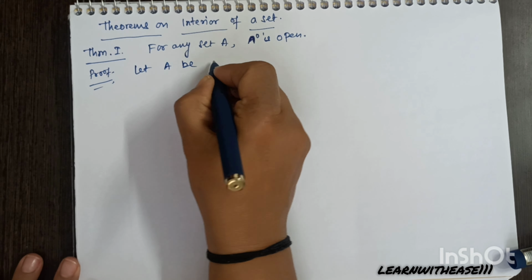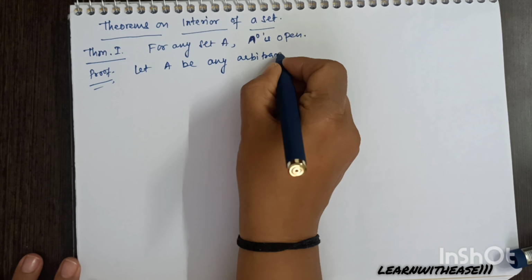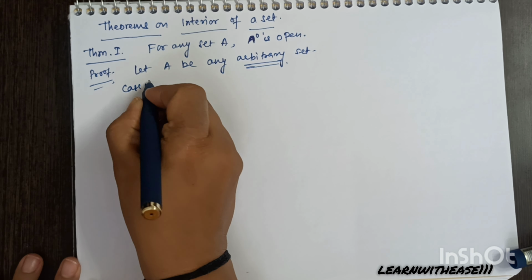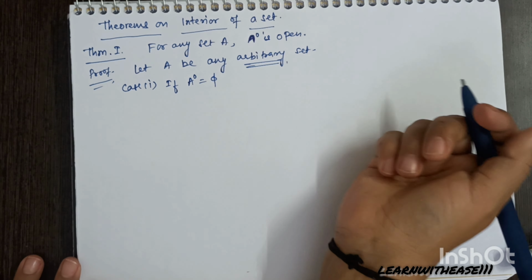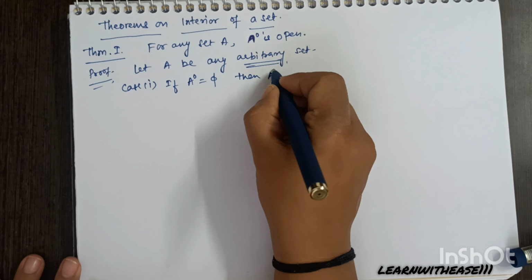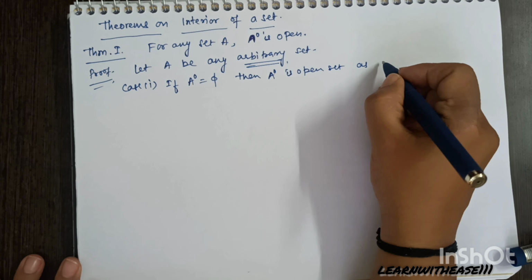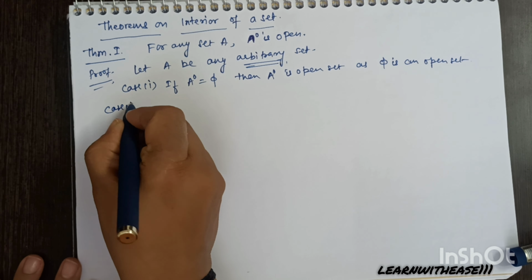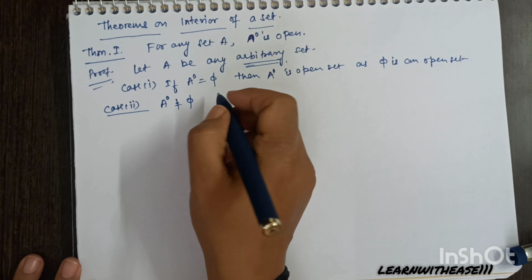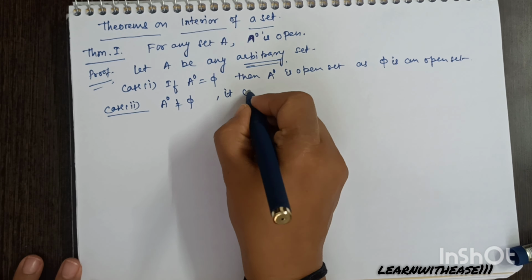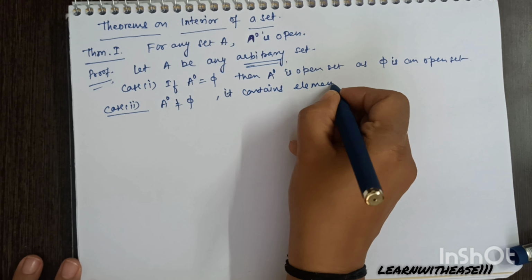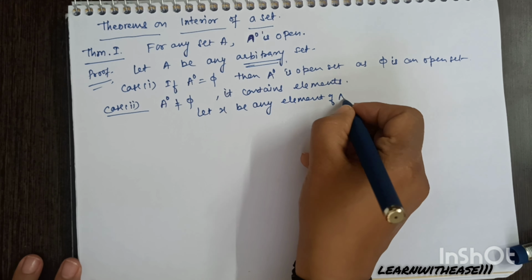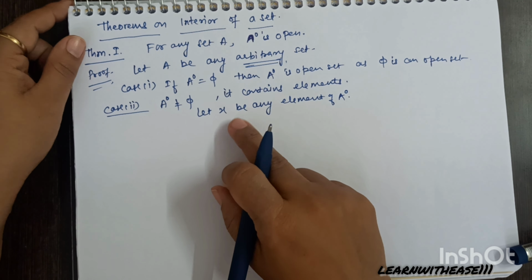So two cases arise. Let A be any arbitrary set; I need to prove its interior is open. Case 1: if its interior does not contain anything, A0 is empty, then it is trivially open. There is nothing to prove because phi is an open set. Case 2: if it is non-empty, it contains some elements. So let x be any arbitrary element of A0.